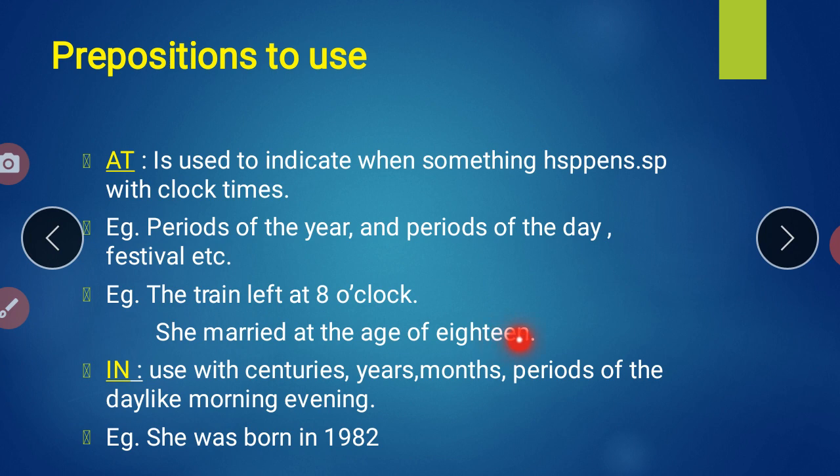She married at the age of 18. Right? At. Why have I used the at? At because it shows it is what? Period of the years. Right? So that manner. While I am showing the period of years, period of the day, or any festival time, there I have to use at. Clear? Then another preposition, that is in, is used with the centuries, years, months, periods of the day like morning, evening. She was born in 1982.